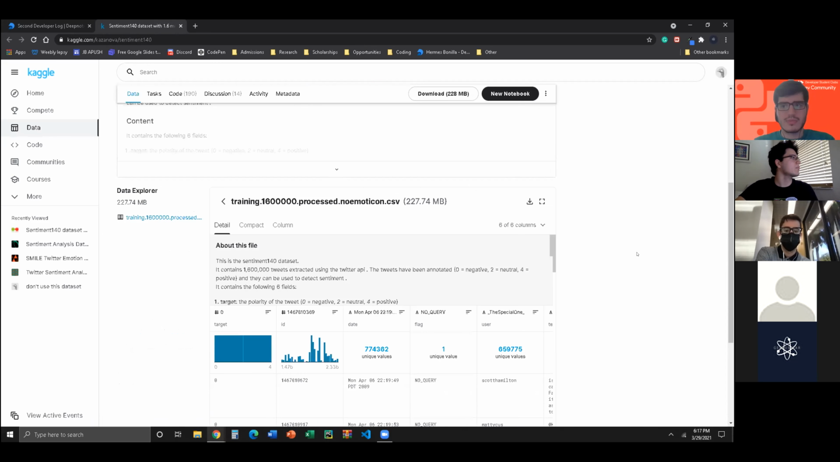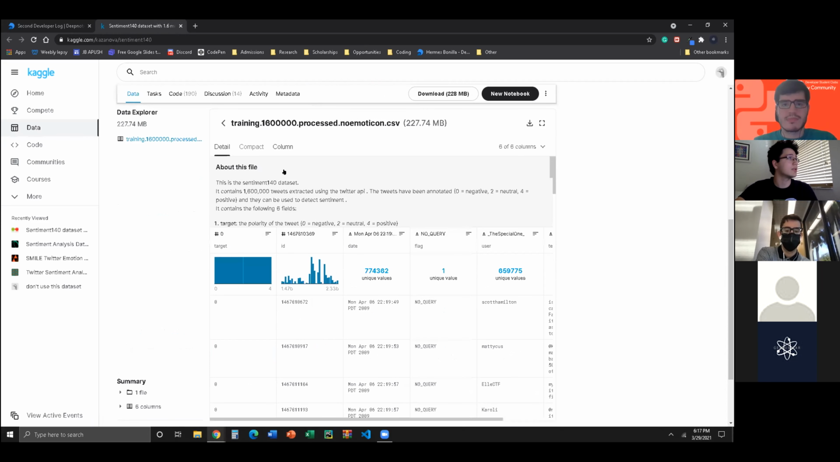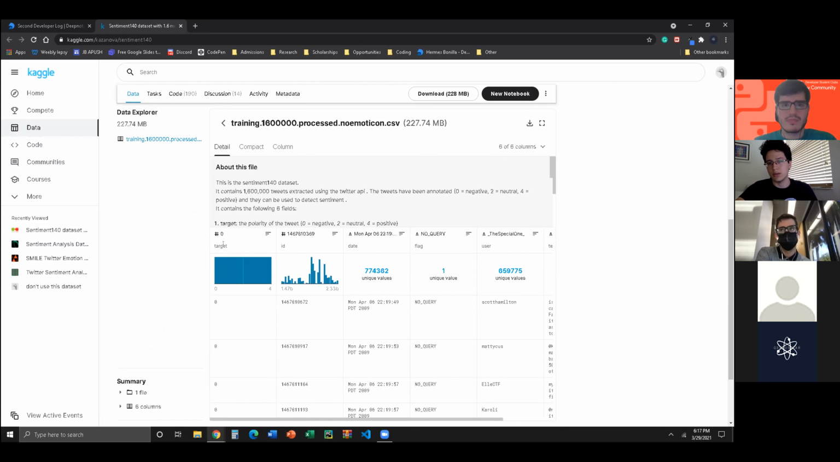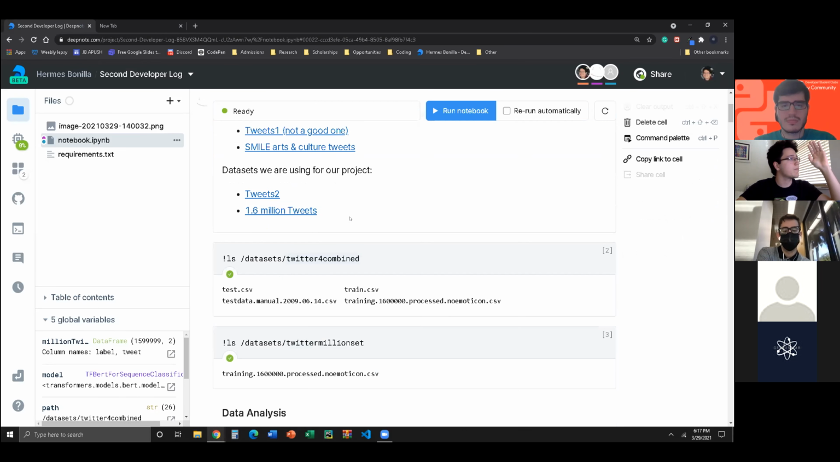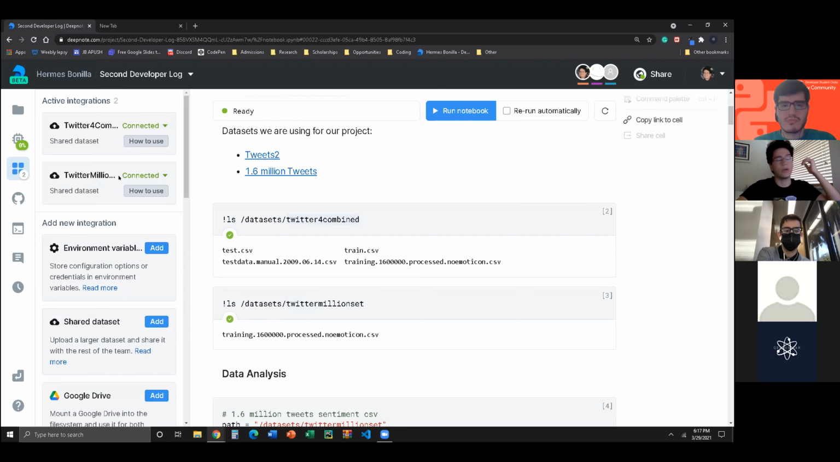So this is our 1.6 million data set. This is definitely enough data for us to use just on its own for now, but there was a lot that we needed to process, which I will talk about right now. That's kind of the Kaggle part. It's a very good website, I recommend it. And what we did is Deepnote has a way that we can put our data here, so we can easily use it.